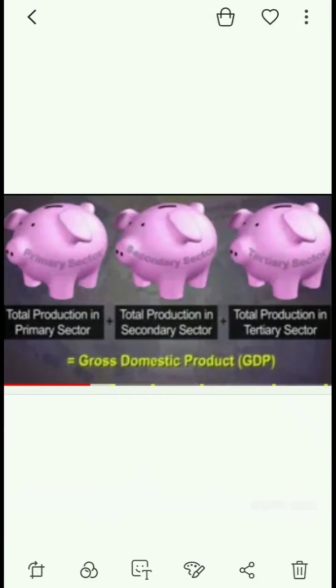Every year, the government collects the data of final goods and services produced in different sectors of our economy. The sum of total production of the three sectors in a year for the country gives the gross domestic product, or GDP, for that country in that year.